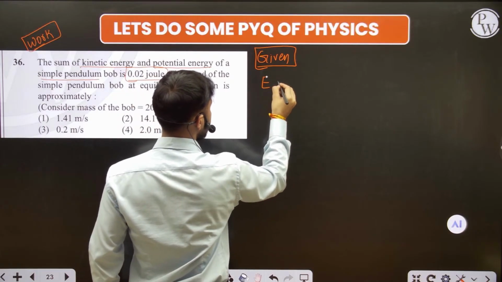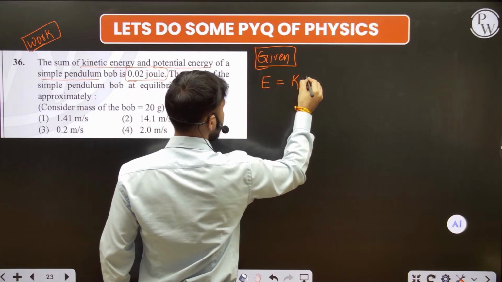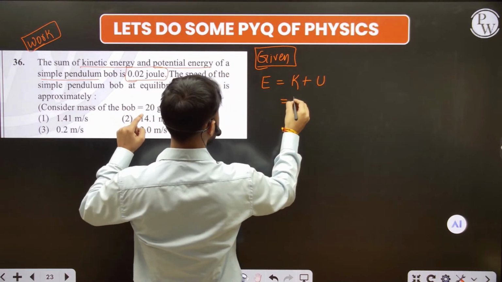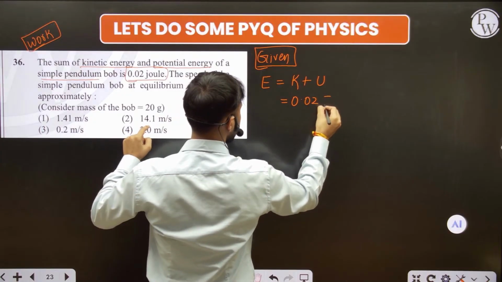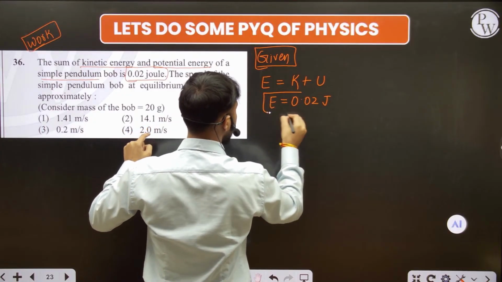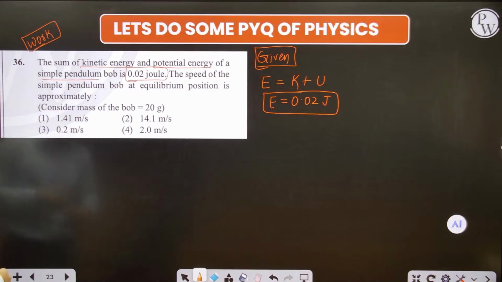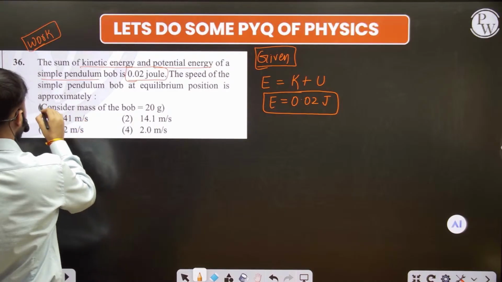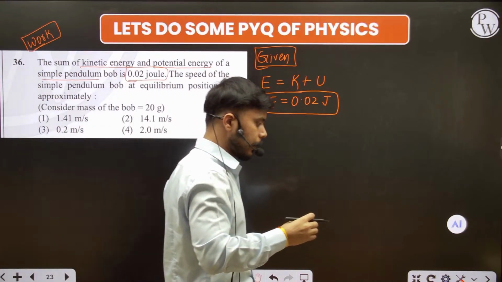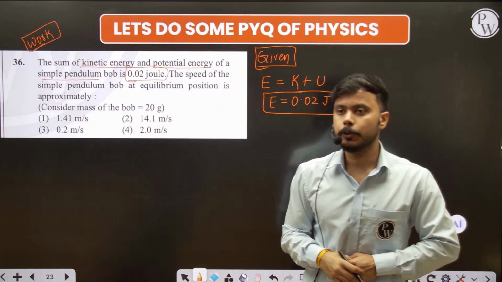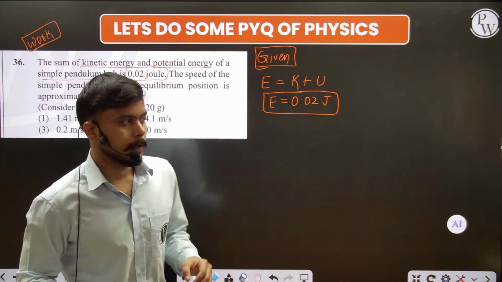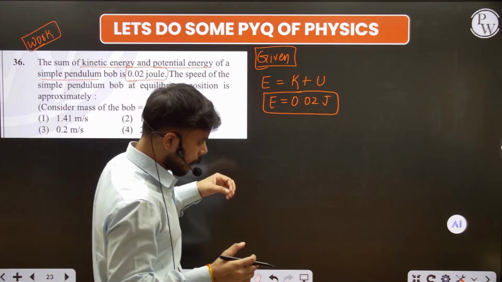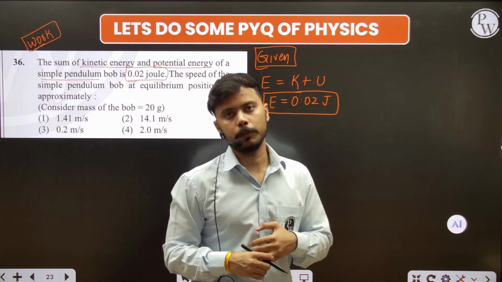So we have the total energy. Total energy is always the sum of the kinetic energy and the potential energy, and we have the total energy as 0.02 joule. Fine. And the speed of the simple pendulum at equilibrium position is approximately... Equilibrium position is the position where the things are approaching the rest condition, or it may be at the rest position.